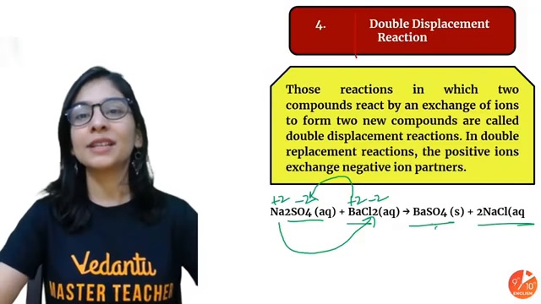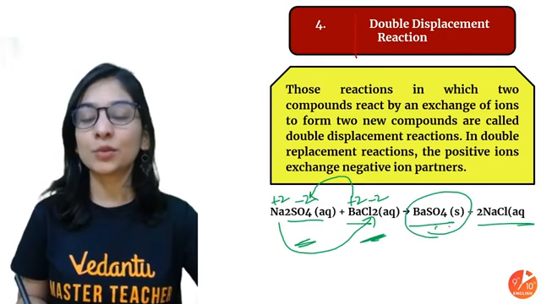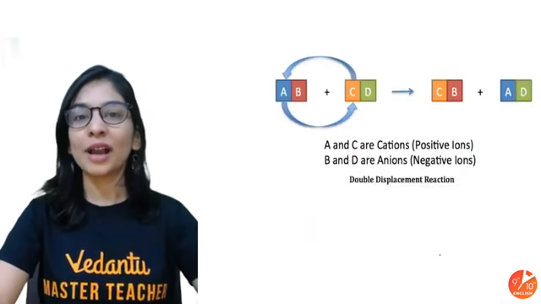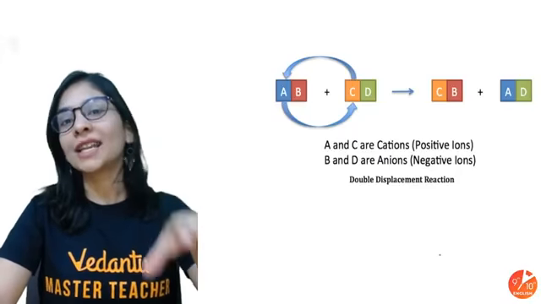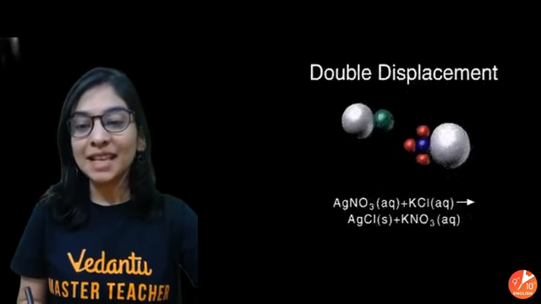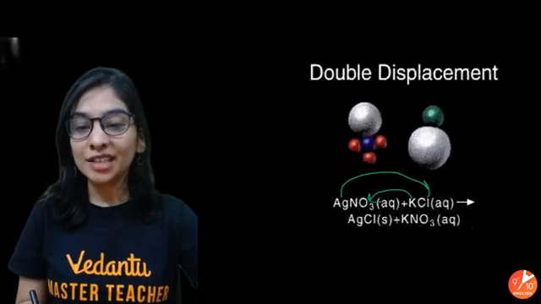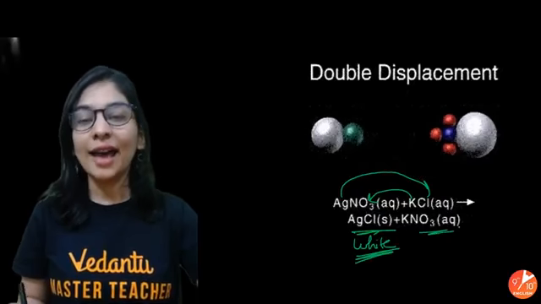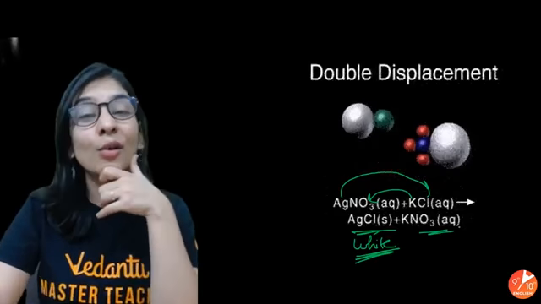In double displacement, when the substances are not acid and base, one of the substances in that case would be a precipitate, a solid insoluble product. So you know that two aqueous solutions exchanging their ions give two new substances. If the two reactants are not acid and base, one of the products we assume is a precipitate. One more example, silver nitrate with KCl, exchanging the ions. Silver is like, I'm going with chlorine. Potassium is like, I'm going with nitrate. I am getting white precipitate of silver chloride here, and the other one will be the aqueous solution. So that's very easy, and some of the students are like, how to remember that?